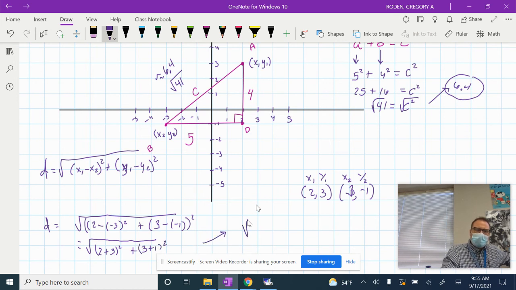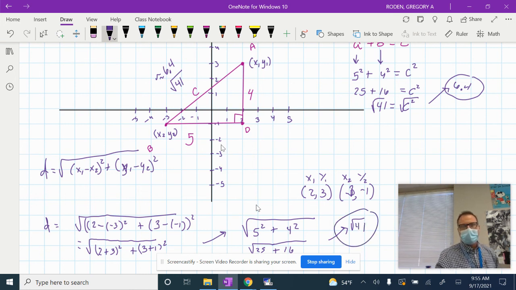So what's going to happen here when we take the square? This is going to be 5 squared plus 4 squared, right? And now we already know that because we kind of did that. Well, that's going to be 25 plus 16. Now, you cannot break this square root up into two baby square roots. You have to add everything on the inside. It's like a grouping. What's 25 plus 16? Well, we already know that's what? 41. So we get 41 either way.